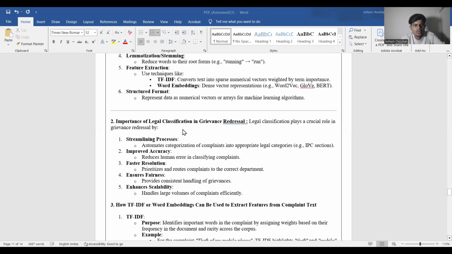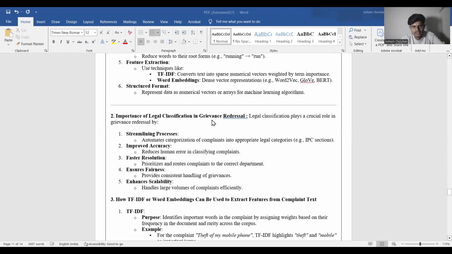Step 2. Importance of legal classification in grievance redressal. Legal classification plays a crucial role in grievance redressal by streamlining the process, automating categorization of complaints into appropriate legal categories, for example IPC sections.